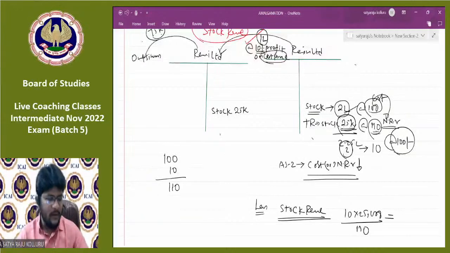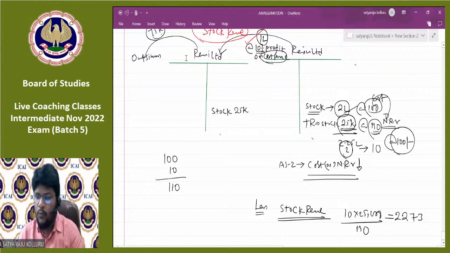May I know the value, guys, all of you quickly? How much? 25,000 multiplied with 10 divided by 110. It is 2273, right? Which is 2272.7, roughly 2273.